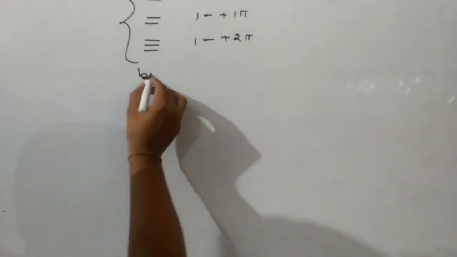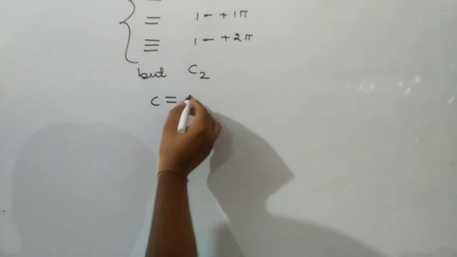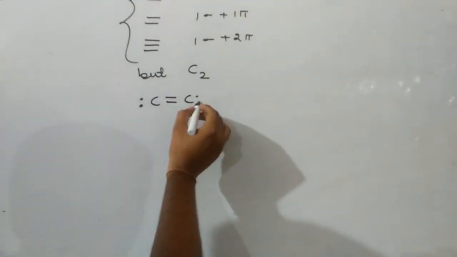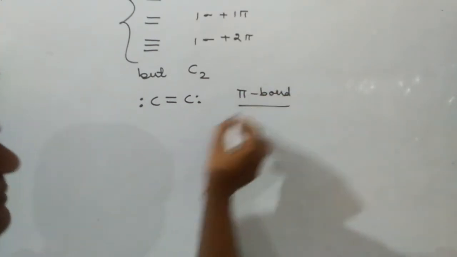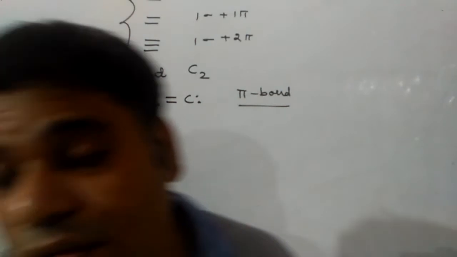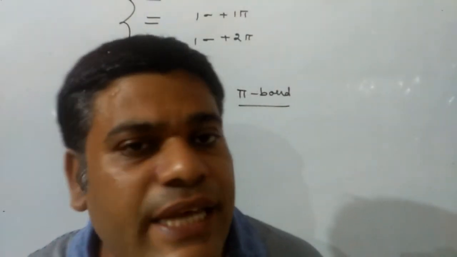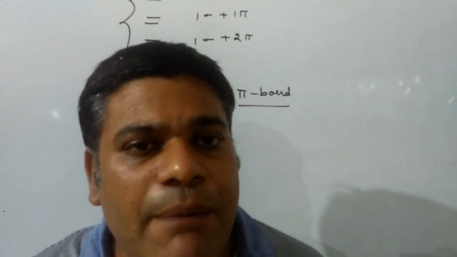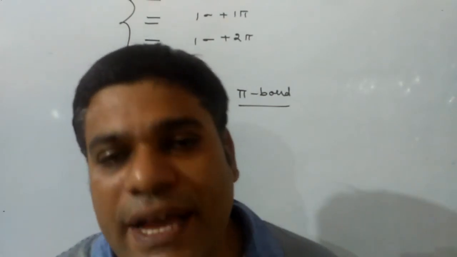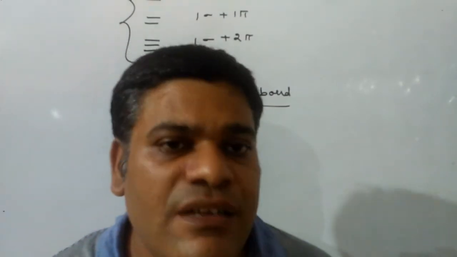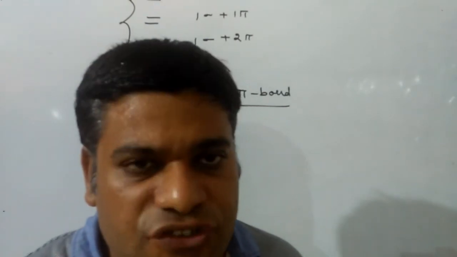But one exception is there, and that exception is the C2 molecule. In C2, both bonds of the double bond are pi in nature. We can explain it on the basis of MO theory.